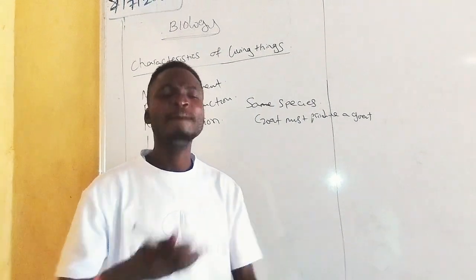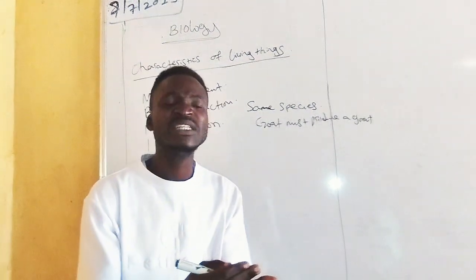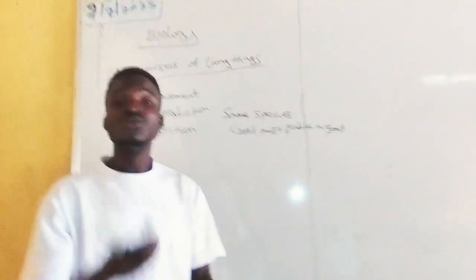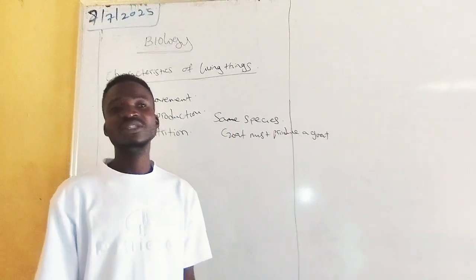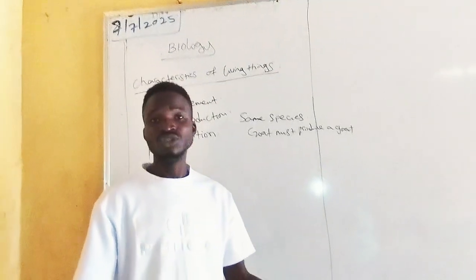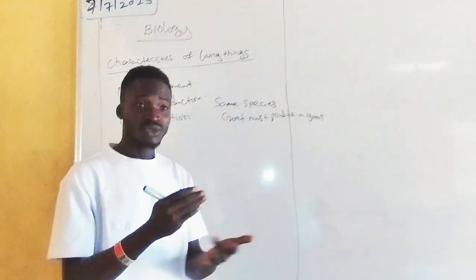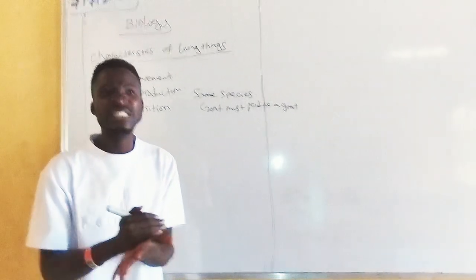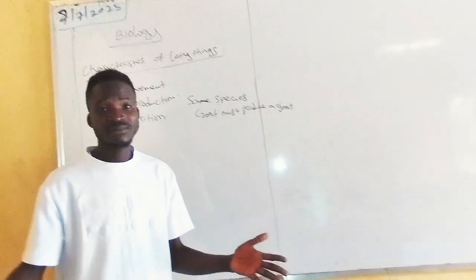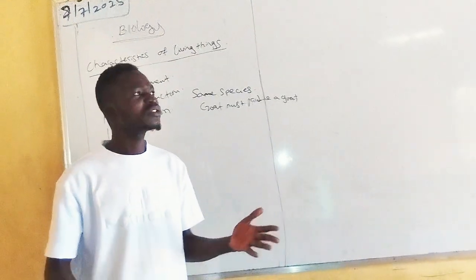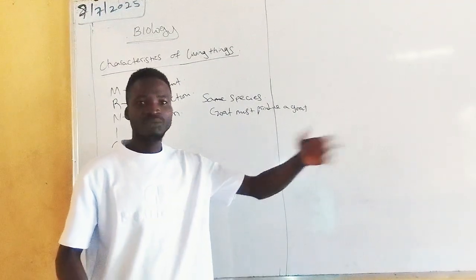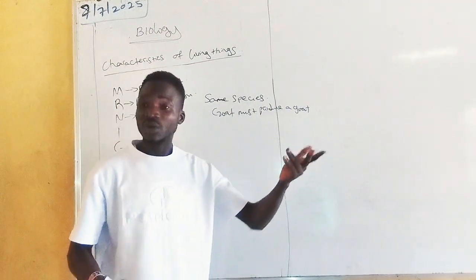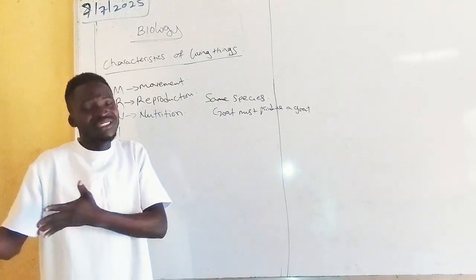Nutrition simply means the ability of every living thing to feed. That's just the meaning. We have diverse forms of nutrition, but I'm not going to go there. Just know that nutrition is the ability of living organisms to feed. We have different organisms. Some feed on grasses, which is mainly plants. We call them herbivorous animals.